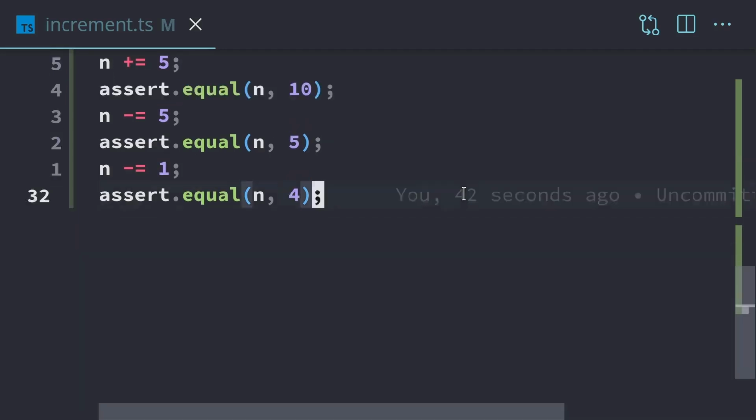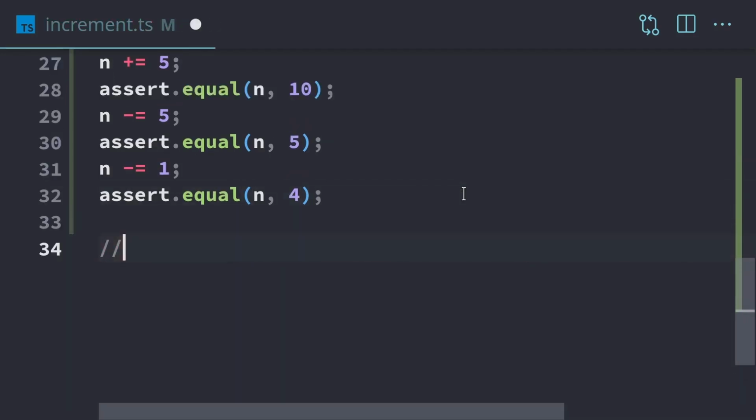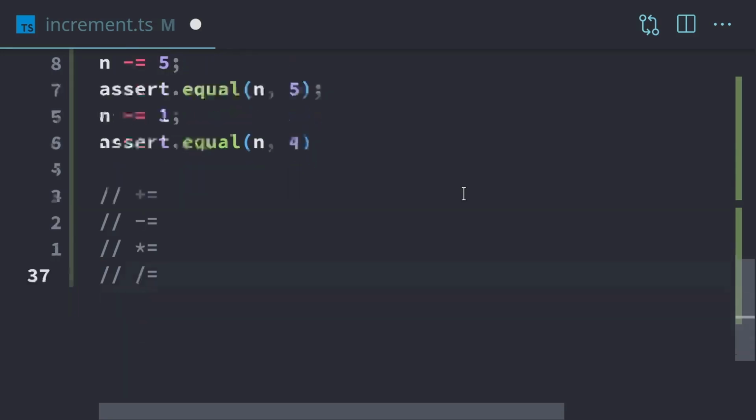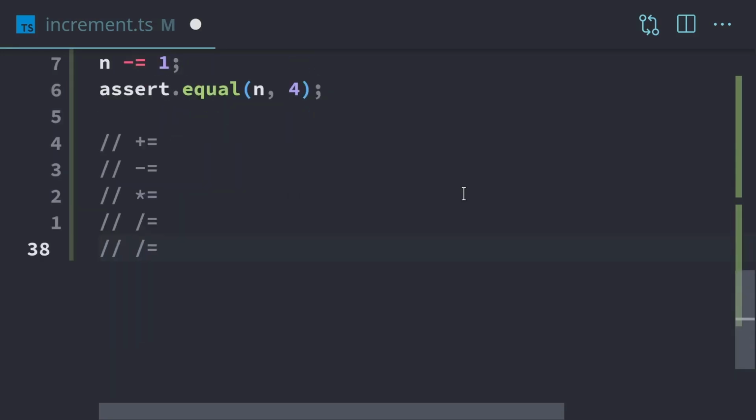One last thing is a quick table. So with the arithmetic assignment, we have plus equals, we have minus equals, we can do multiply equals, and divide equals. And I think we can also do remainder division equals. There may be more, but you probably won't need to use any more than just these ones.